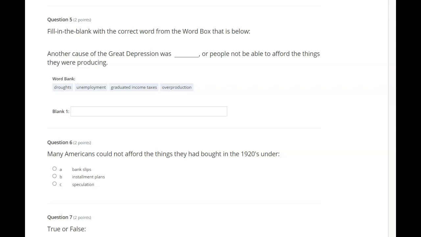Fill in the blank with the correct word from the word boxes below. Another cause of the Great Depression was blank, or people not being able to afford the things they were producing. Droughts, unemployment, graduated income taxes, overproduction.